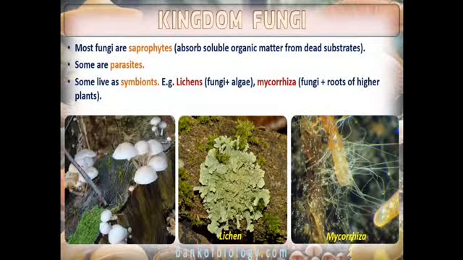Now let us look into the mode of nutrition again. Like I've said, the mode of nutrition in fungi is heterotrophic. That means they cannot prepare their own food and depend on other organisms. This heterotrophic mode is divided into three types: saprophytic, parasitic, and symbiotic. Most fungi are saprophytic. That means they depend on dead and decaying organisms for their food. They absorb soluble organic matter from dead substances.